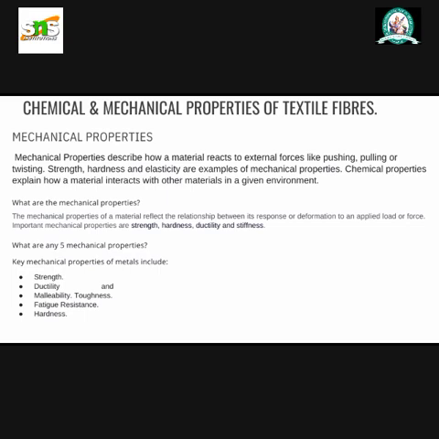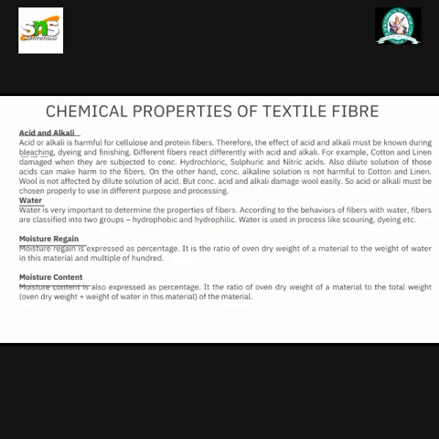What are the mechanical properties? The mechanical properties of a material reflect the relationship between its response or deformation to the applied load or force. Important mechanical properties are strength, hardness, ductility, and stiffness. What are any five mechanical properties? Key mechanical properties of metals include strength, ductility, toughness, fatigue resistance, hardness.